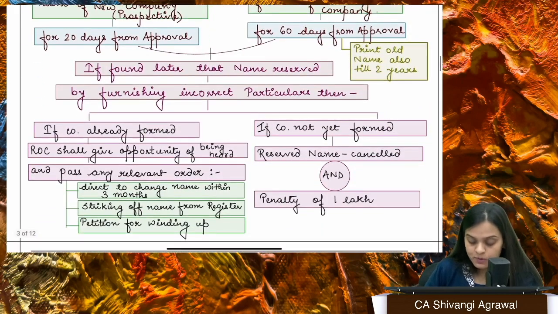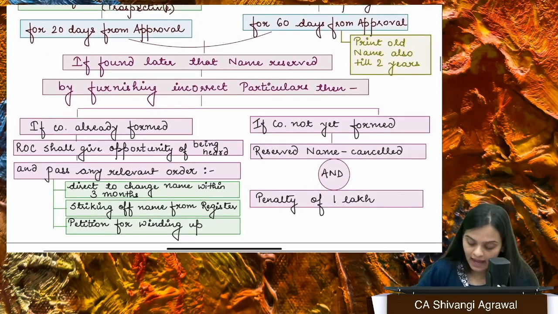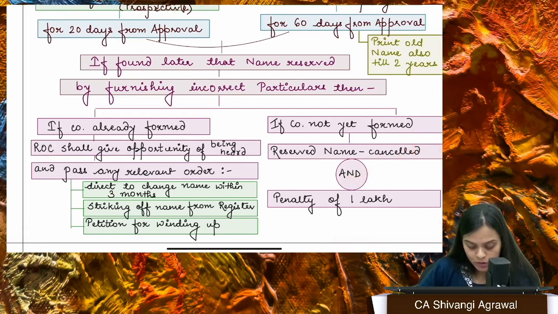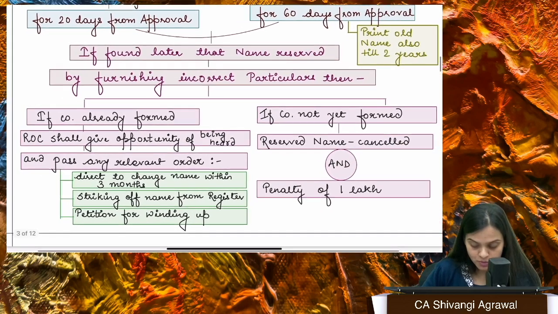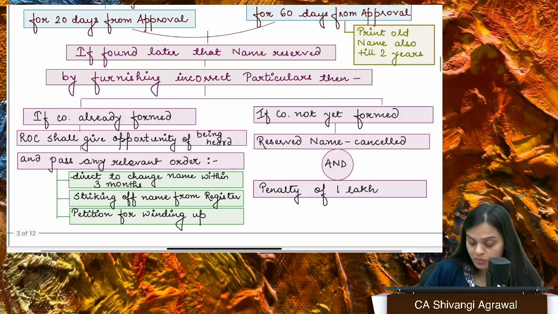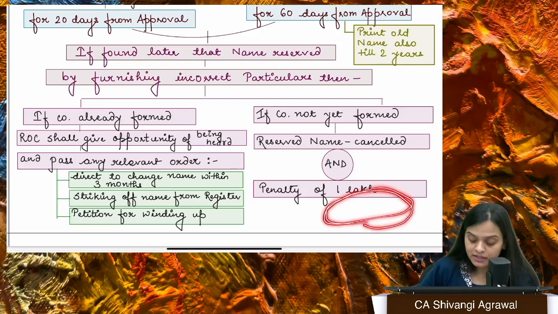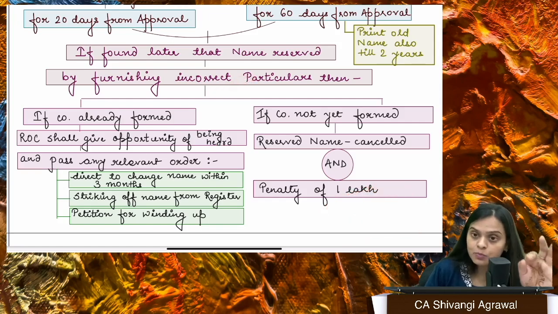Okay. Supposedly you thought that, okay, I can get this particular name only if I am a construction company. So although you don't want to do that construction business, you're not a construction company, but you provided some fake information and false documents and you got this particular name. That means you have reserved your name by furnishing some incorrect particulars.